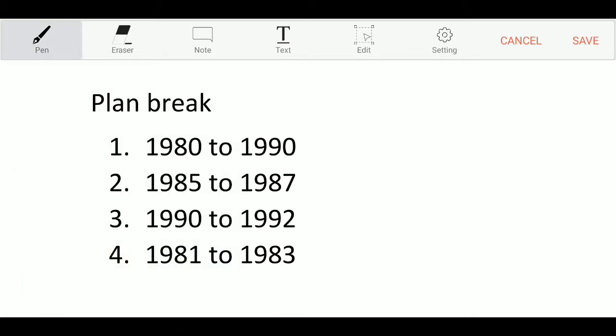Now next question. In the same Planning Commission, in which year was the plan break, or plan holiday, observed? Option 1, 1980 to 1990, option 2, 1985 to 1987, option 3, 1990 to 1992, option 4, 1981 to 1983. Plan break, and the correct answer is option 3, 1990 to 1992 is the correct answer.